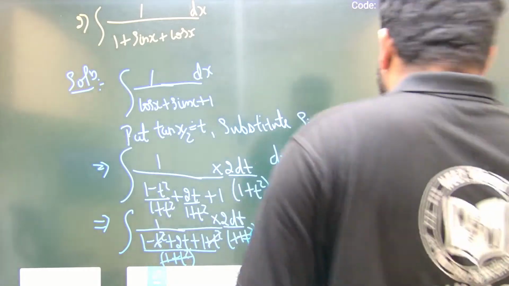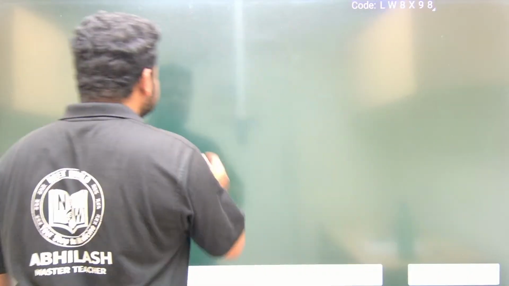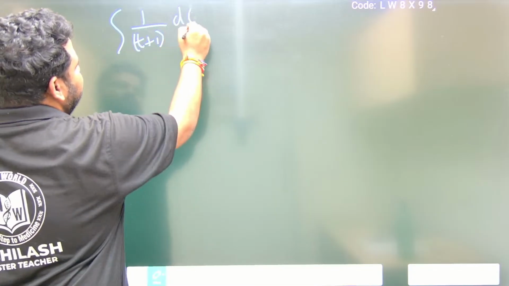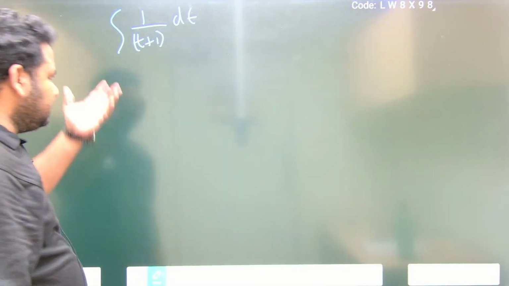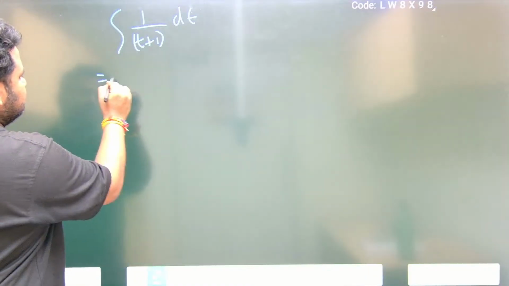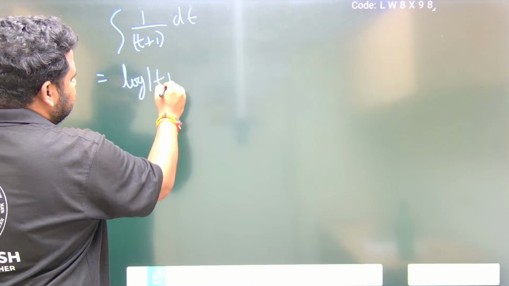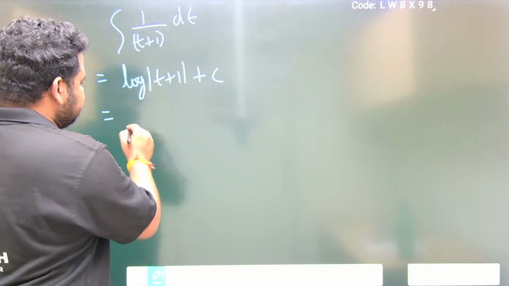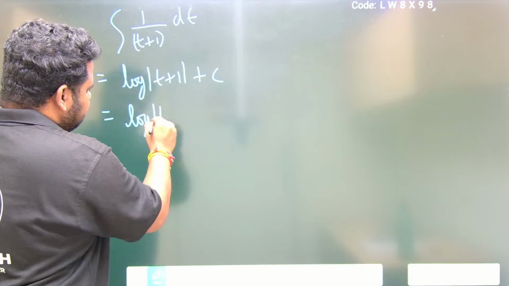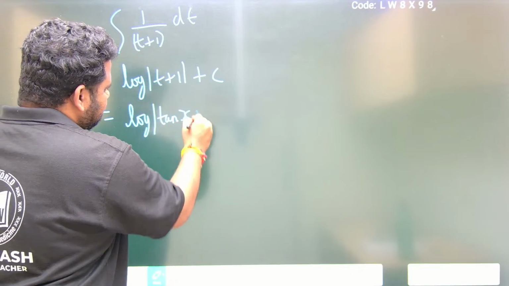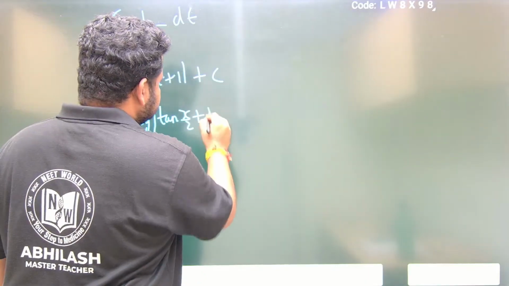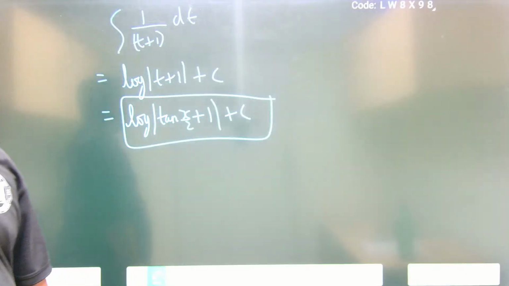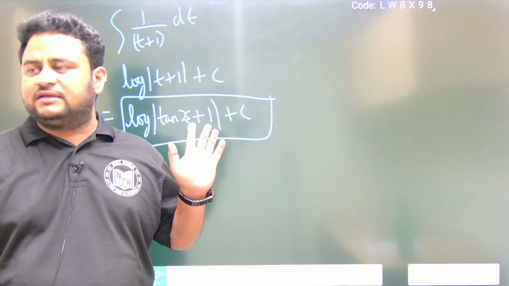So the integral of 1 by (t plus 1) dt. If I put t plus 1 equal to x, you will get log x. Instead of doing that directly, we can write this as log mod (t plus 1) plus c. But what is the value of t? t is tan x by 2. So log of (tan x by 2 plus 1) plus c. This is the final answer we get for this question.